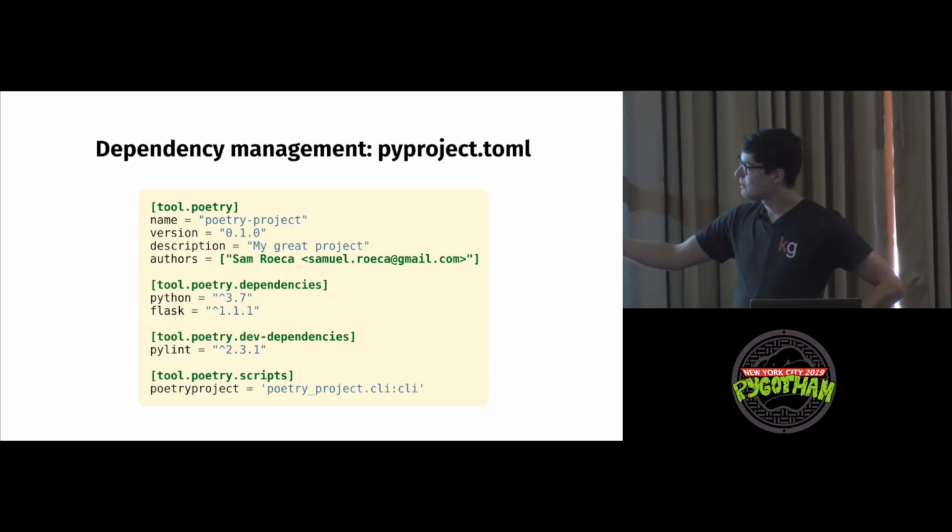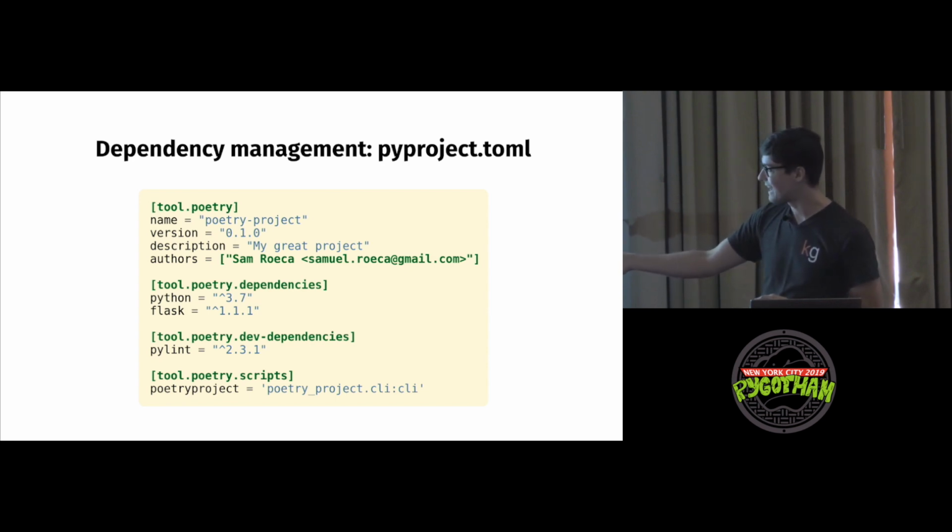We also have dependencies that are required for your project to run. So in this case, Flask. It's not the same example that I showed before. That was requests. Down here, we have development dependencies, or things that I need while I actually develop the project. Things like Pylint. I don't want to install those when I deploy whatever I'm using here to a server. I just want to have these dependencies when I develop. And down at the bottom, we have tool.poetry.scripts, which gives me, and we can get into this later, but this is really cool. And none of this is terribly different from a super well-written setup.py, but it's structured. It's easy to read.